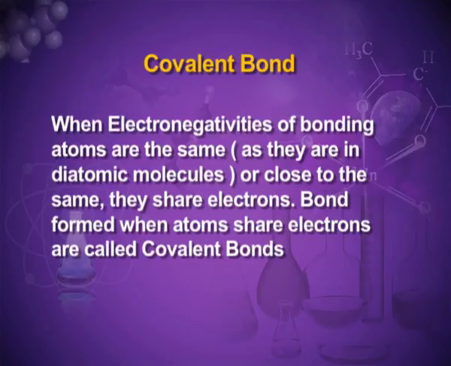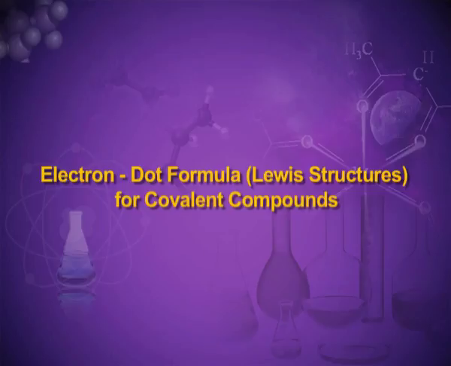The next type of the bond is covalent bond. Covalent bond is formed when electronegativities of the bonding atoms are the same, as they are in the diatomic molecules, or close to the same. They share electrons. Bonds formed when atoms share electrons are called covalent bonds. Electron dot formulas, that is Lewis structures, for covalent compounds.